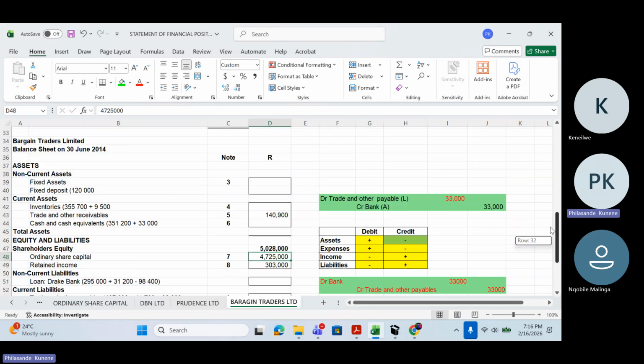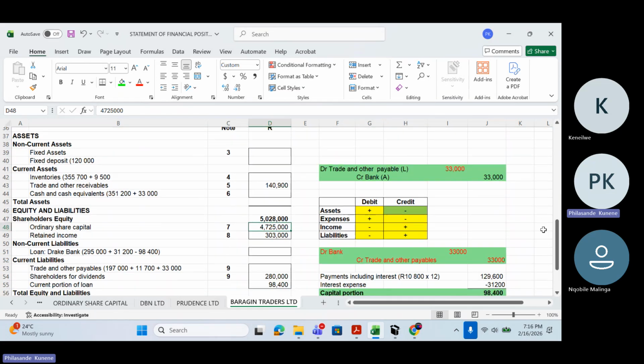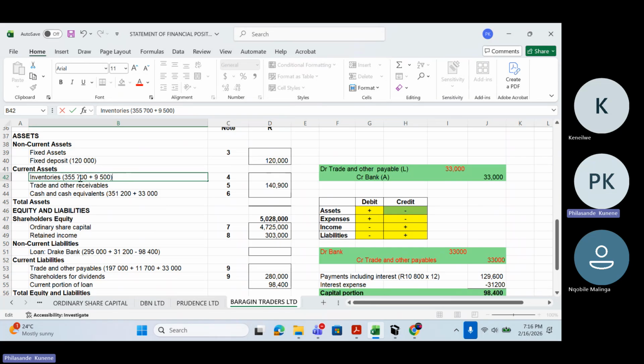And then what else do I need to do now? Fixed deposits, nothing else. I can take it and put it here, 120,000 rands. Fixed assets, we didn't hear anything about fixed assets. Most probably it's going to be our balancing figure. Inventory, 355,700 plus 9,500.